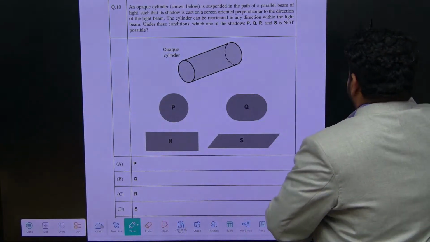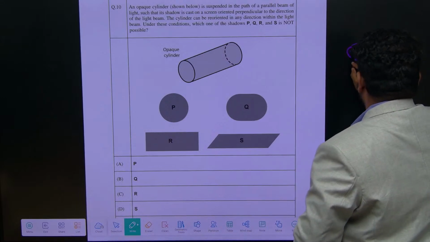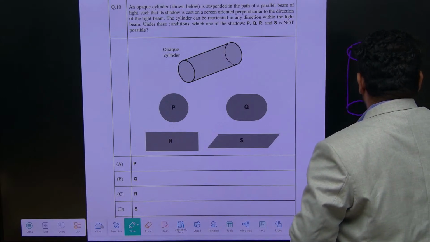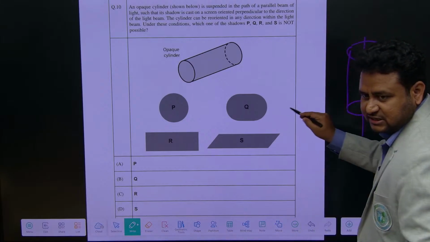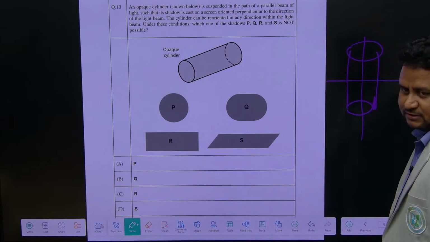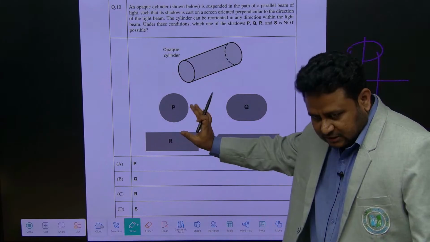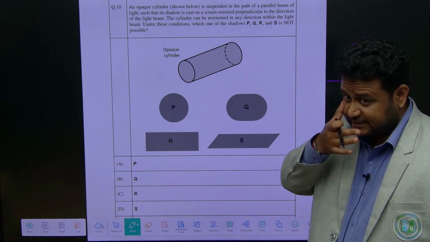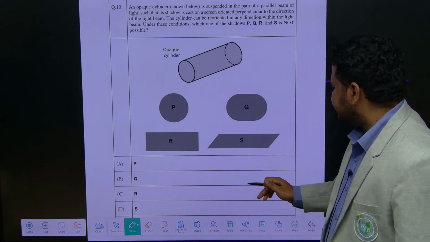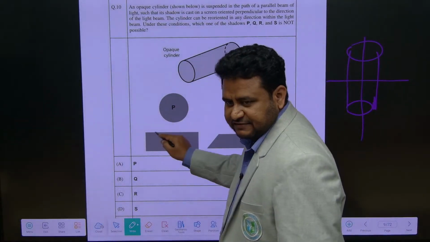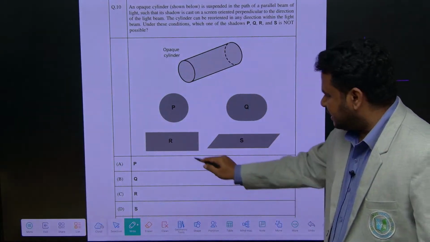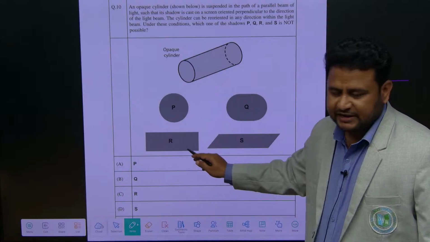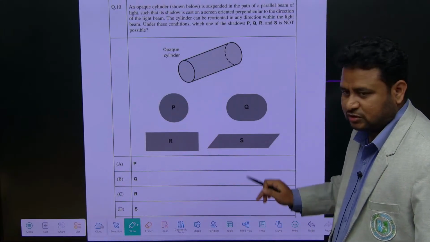So if I talk about a cylinder, it has symmetry. If I cut like this, there is symmetry. If I cut like this, there is symmetry. So in the shadow also there should definitely be symmetry. If I cut like this, the circle has symmetry, this also has symmetry, and this also has symmetry. So this is one way I can say all these three are possible, but this is not possible.